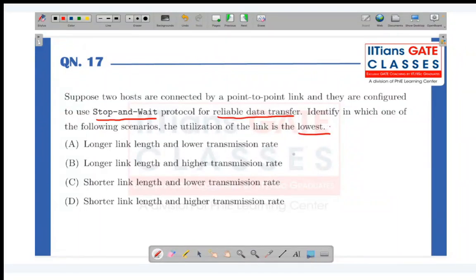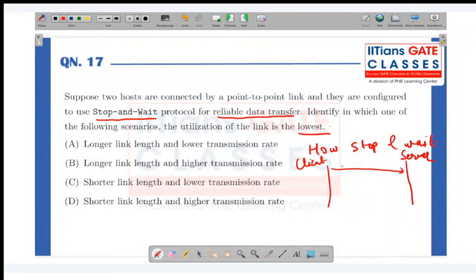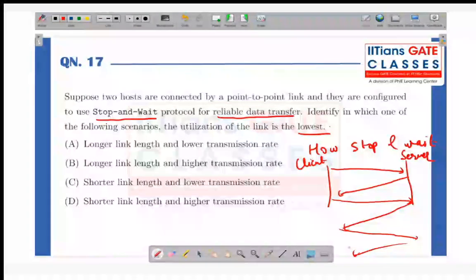So we all know the efficiency for the case of stop and wait. How does stop and wait work? Any idea? Think, students, think. We have two things, let's say client and server. The client will send something, get an acknowledgement, then only the client will send other data, then acknowledgement, then the client will send something, acknowledgement. So after the client receives the acknowledgement, only then will he send the next data, or he'll wait some time. If he doesn't receive that response, then it will proceed.